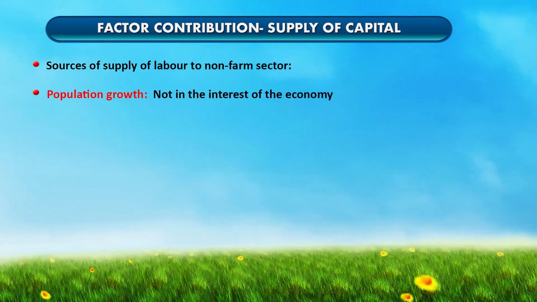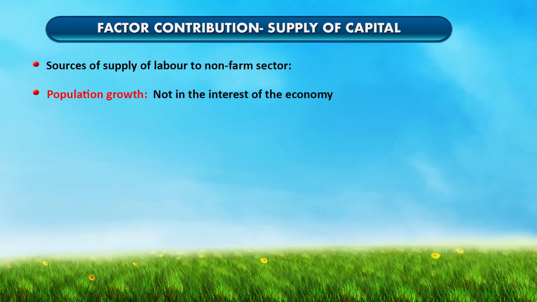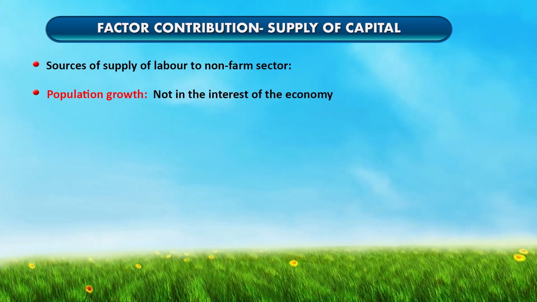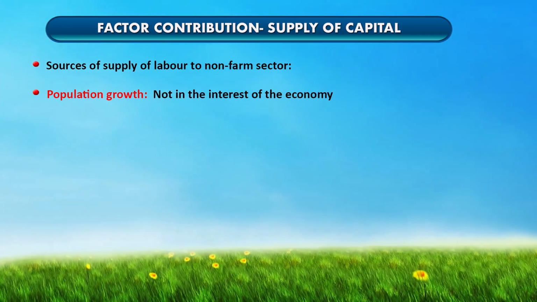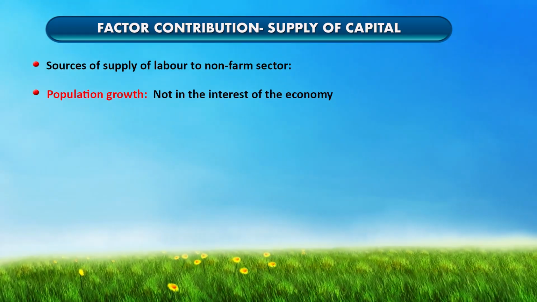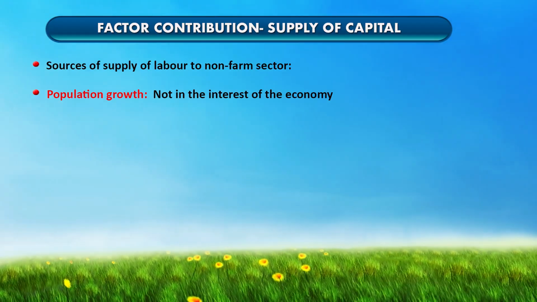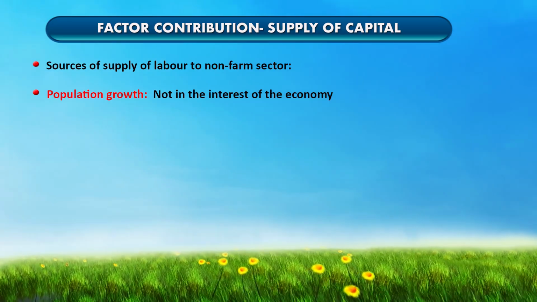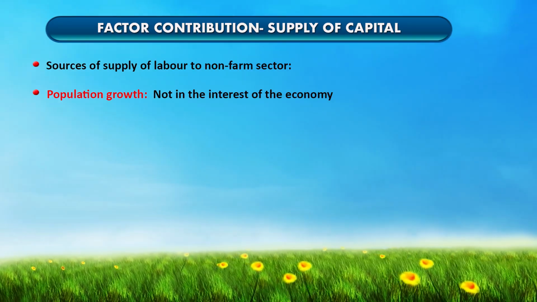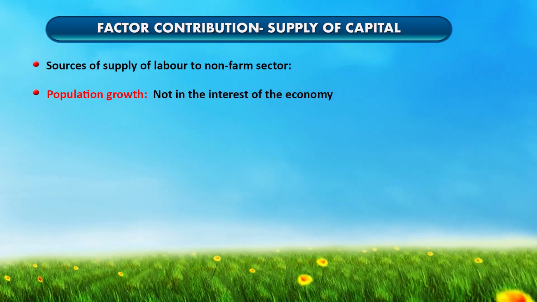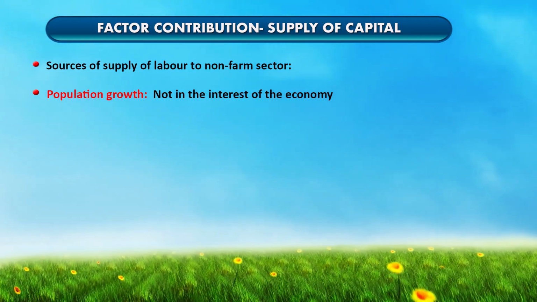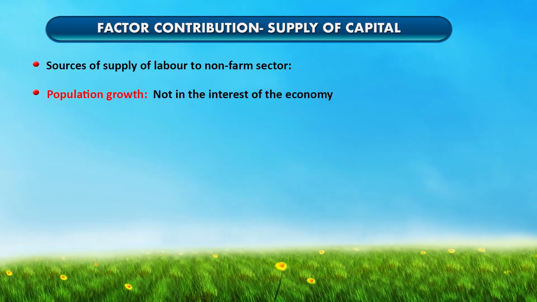Then another factor contribution from the farm sector is the supply of labor. Here there are three major sources of labor supply to the non-farm sector. One is population growth, but it is not in the interest of the economy, because we need more production in both the farm sector and the non-farm sector. If there is regular population growth, there will be a point where we will not be able to match the complete requirement of the population.